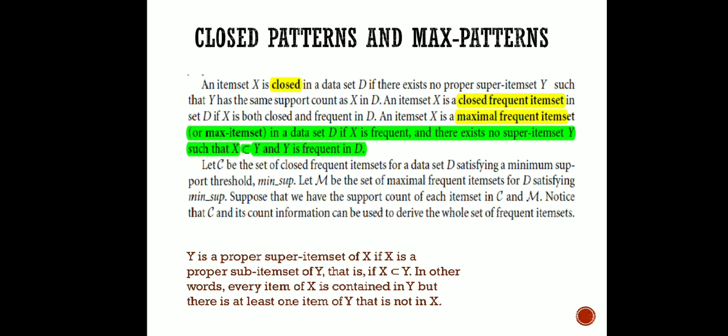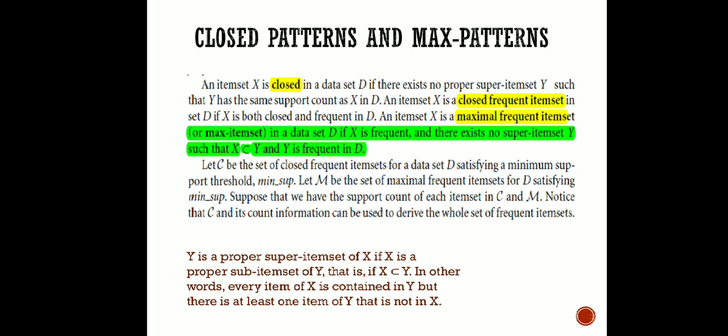Here, closed patterns and max patterns are some of the theoretical terms used. You can go through it, whatever we have learned so far is going to cover those only. One new concept is the proper subset.